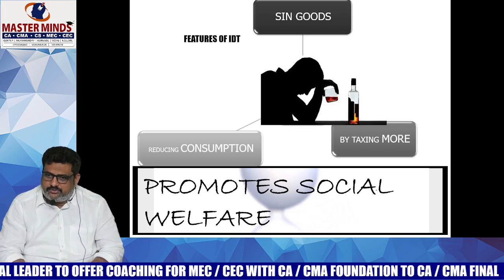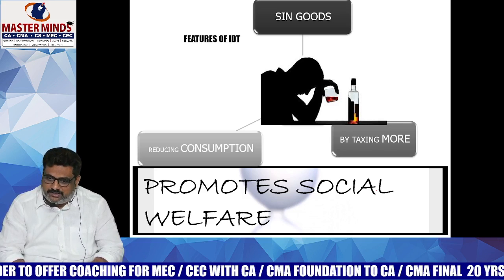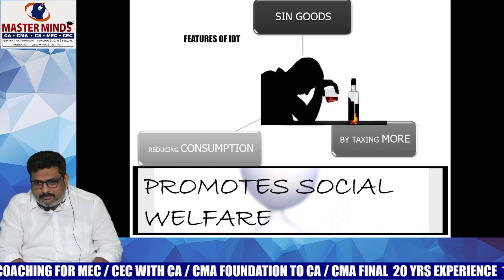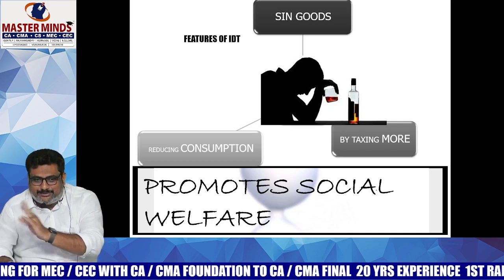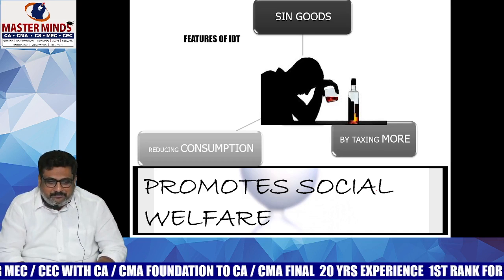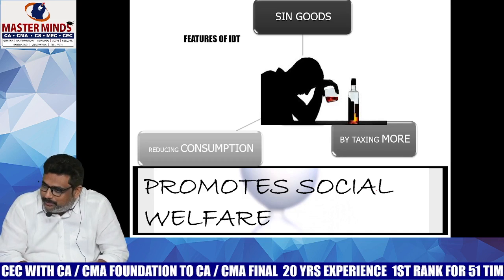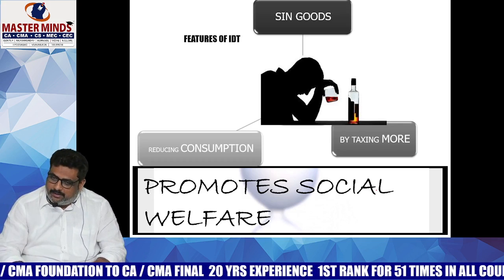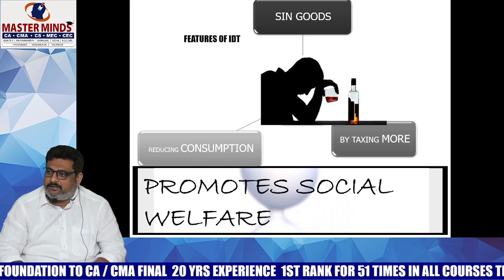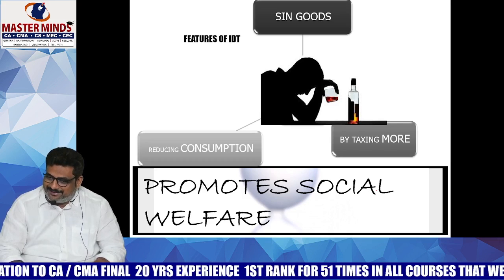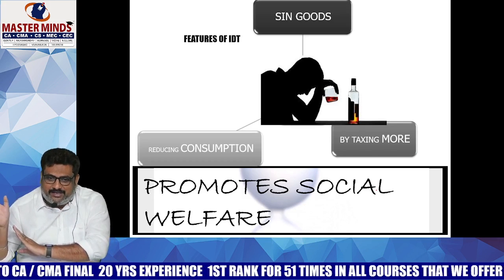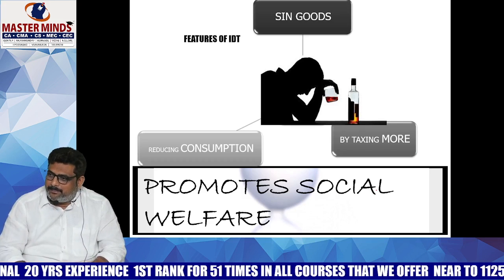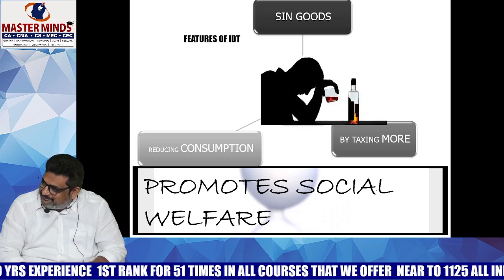That means the person who is taking a 1 liter bottle will now take only half a liter. Instead of that, the government can ban it. If the government wants to promote real social welfare, what should the government do? The government should ban it. Why is the government not doing that? Because the government is getting higher revenue. Even in recession, even in the time of COVID, the thing which ran very efficiently and successfully is the liquor business. The prices were almost doubled at that time.